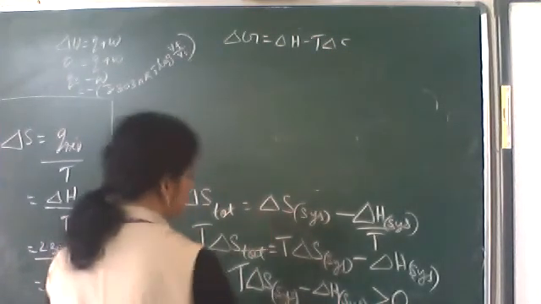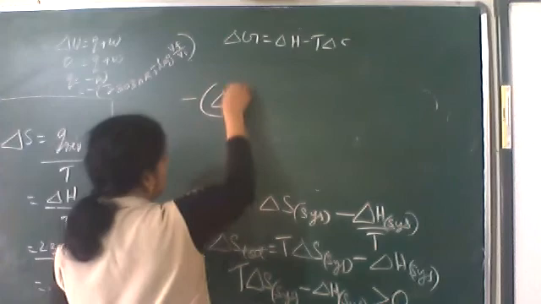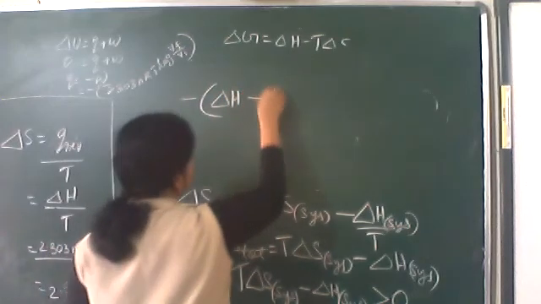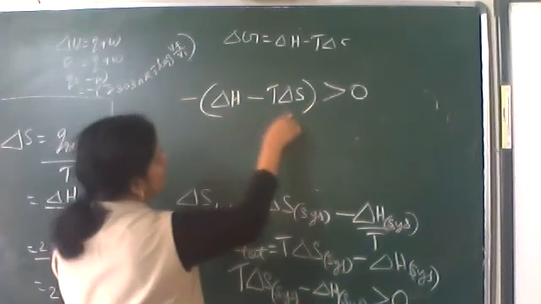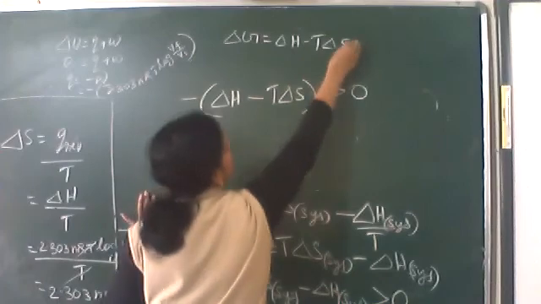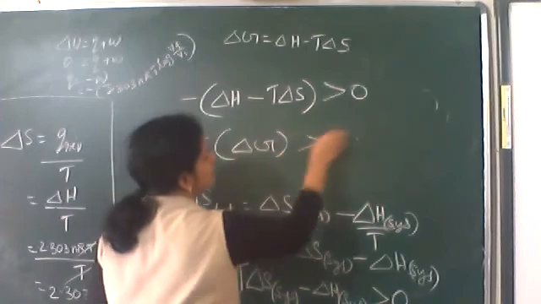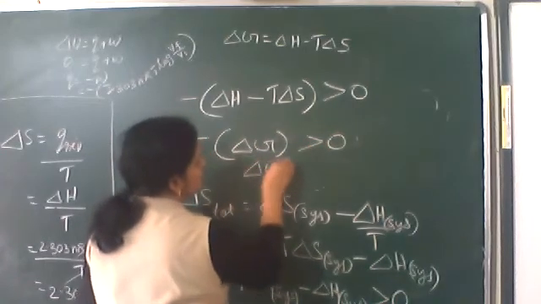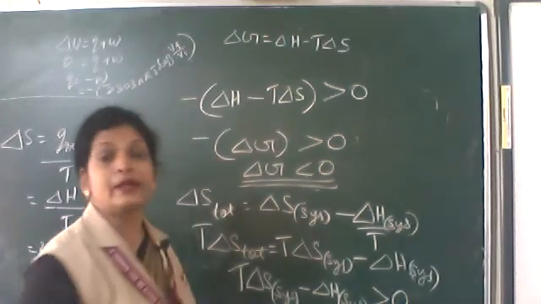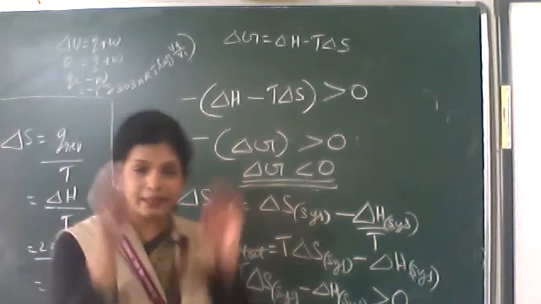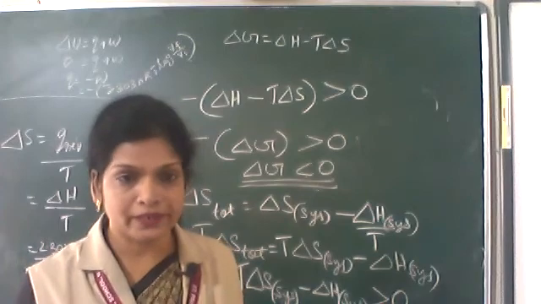So I'm taking the minus sign outside, that is minus delta H minus T delta S is greater than 0. What is delta H minus T delta S? That is delta G. So minus delta G is greater than 0, or delta G is less than 0. Means delta G should have a negative value. Ultimately, if delta G has a negative value, then the process is spontaneous.